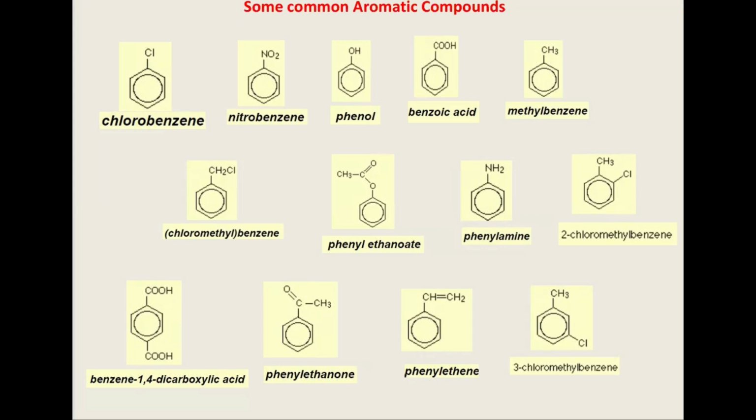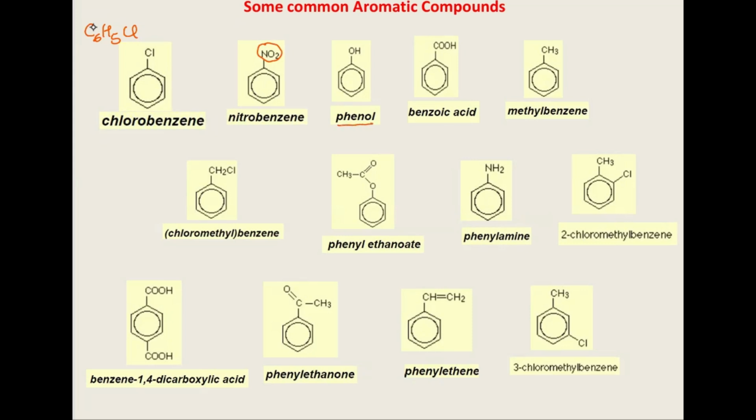Let's have a look at some of the aromatic compounds. Now, this is known as chlorobenzene because chlorine is attached as an atom to the benzene, and its formula will be C6H5Cl because one hydrogen has been substituted by chlorine. This is the skeletal formula for chlorobenzene. So all the skeletal formulas are shown here because the majority of the past paper questions show the skeletal formula only. This is nitrobenzene, where the nitro group is attached to the carbon where hydrogen was initially attached, and now it's been substituted by the nitro group.